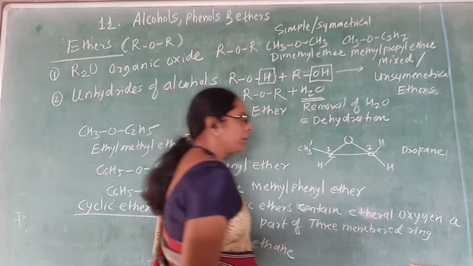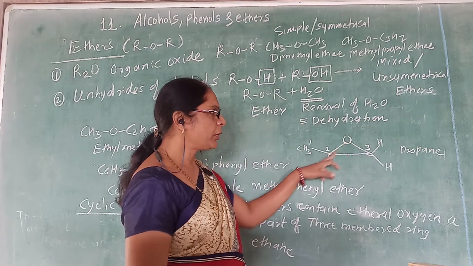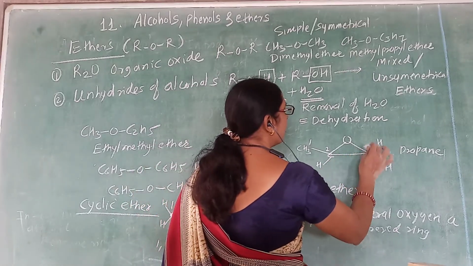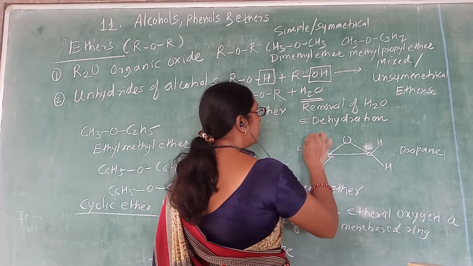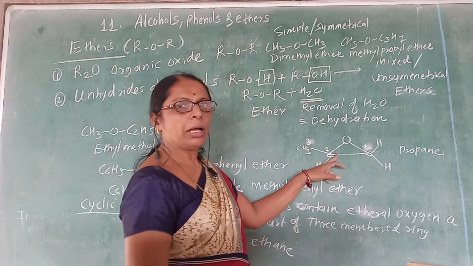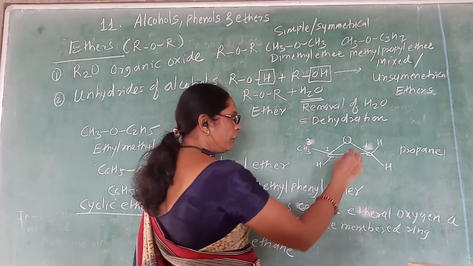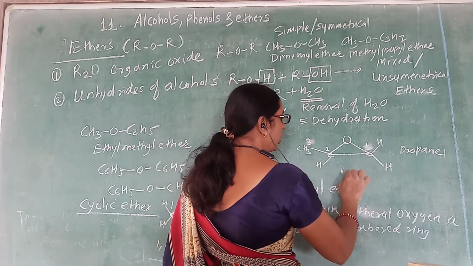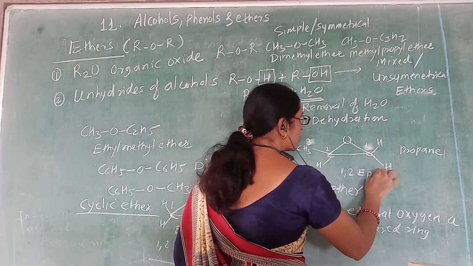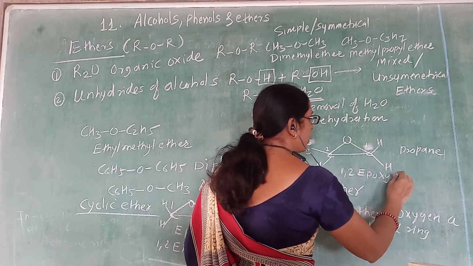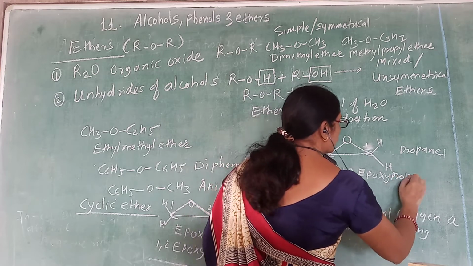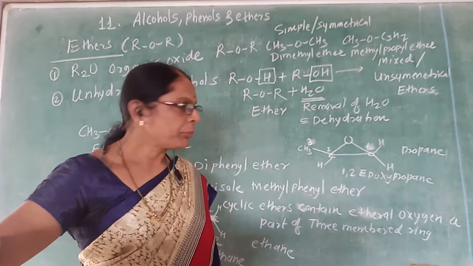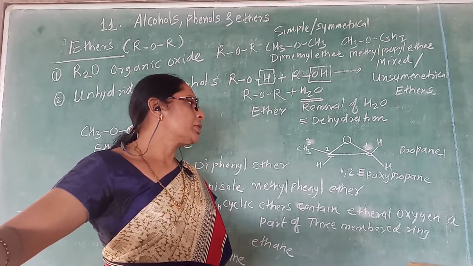Now we have to write the numbering. Numbering is given so that this carbon gets the minimum number. So the minimum numbers are 1, 2 and 3. That is the minimum number. Therefore, if you write the name of this compound, it is 1,2-epoxy propane, because it has a total of 3 carbons.